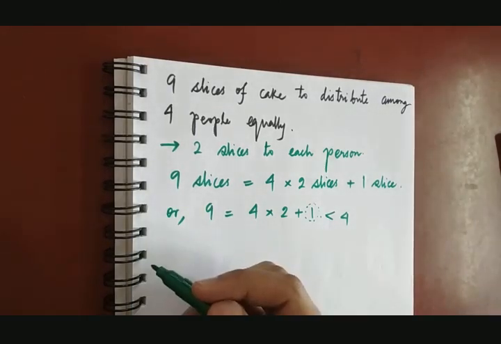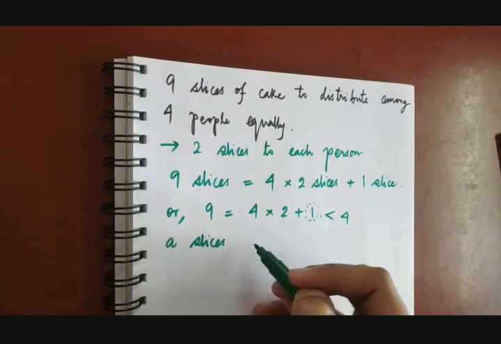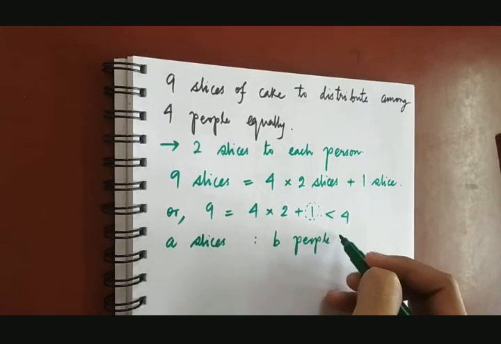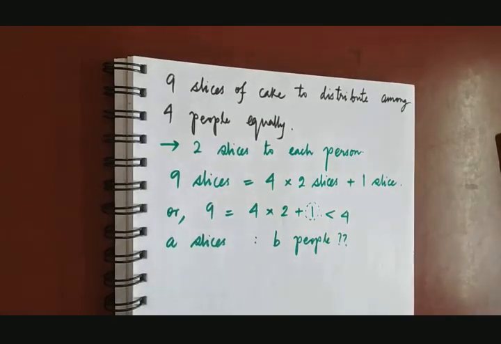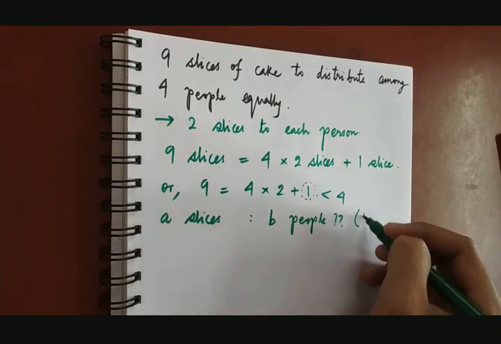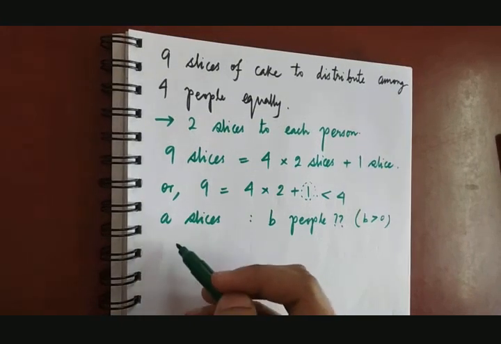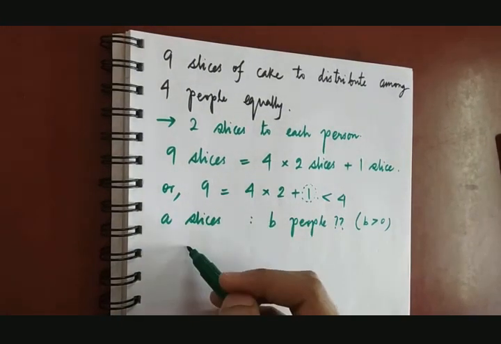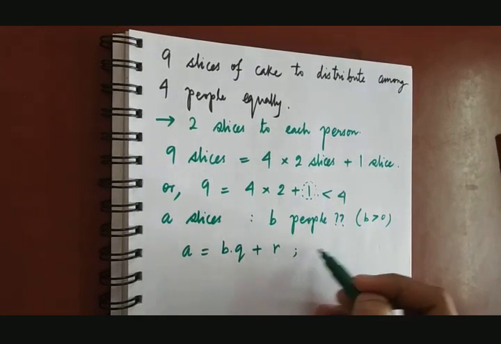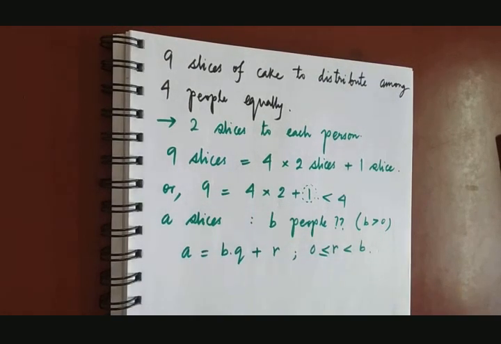So let me give a very generalized version of this. Suppose I have A slices to be distributed among B people. I want to distribute A slices to B people. Definitely B should be greater than 0 and A is also greater than 0, but for the time being I am not considering that case. So the question is: can I write A as B into Q plus R, where R is greater than or equal to 0 and less than the number of people, that is B?